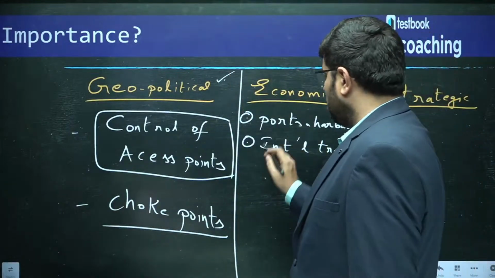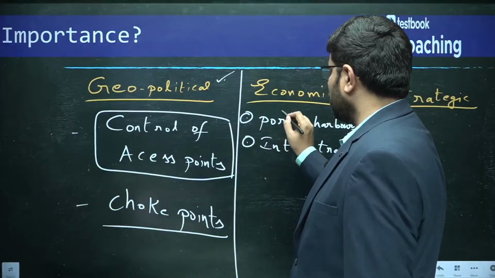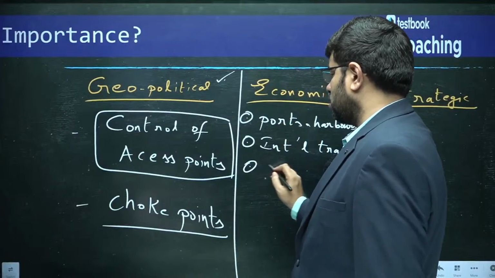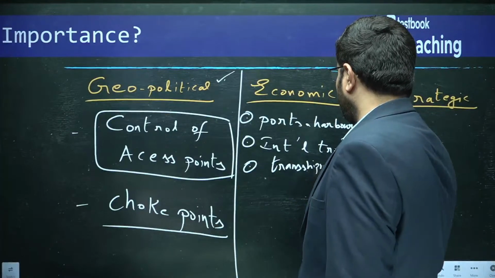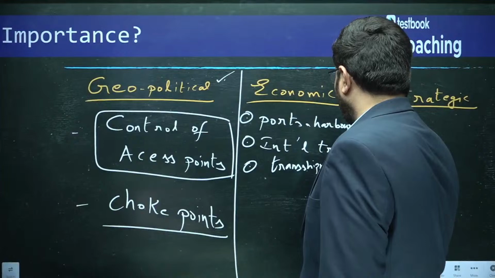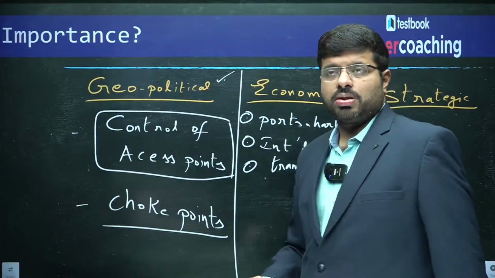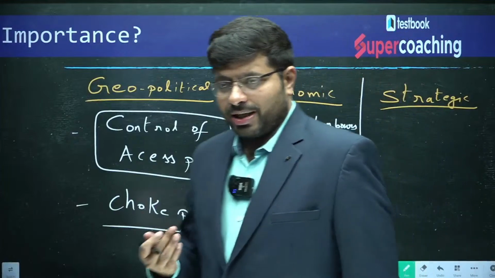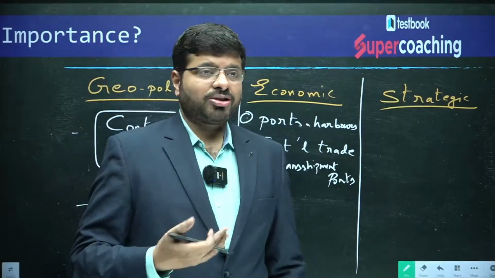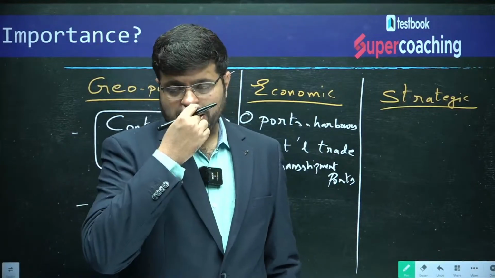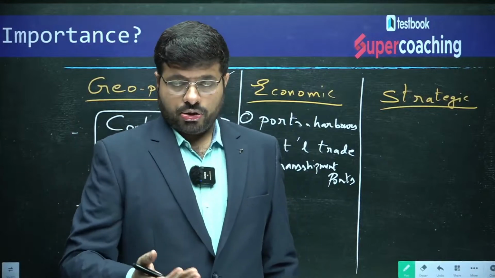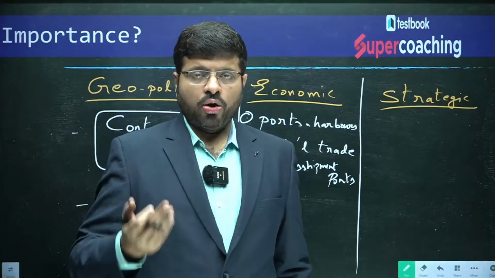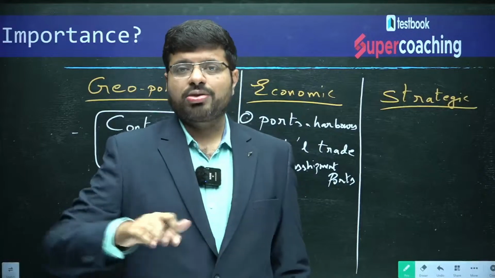Also, these ports can act as what? Transshipment ports. What do you mean by transshipment ports? For example, sometimes ships need to halt. Sometimes there is a big ship and there are some small ships, so you need to offload certain load and put it into small ships to distribute.